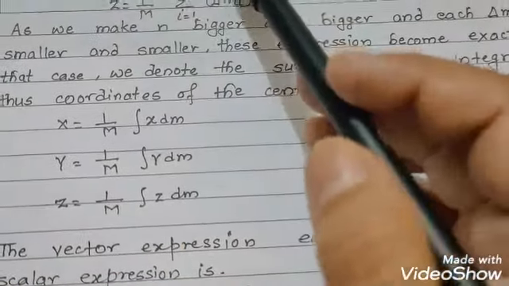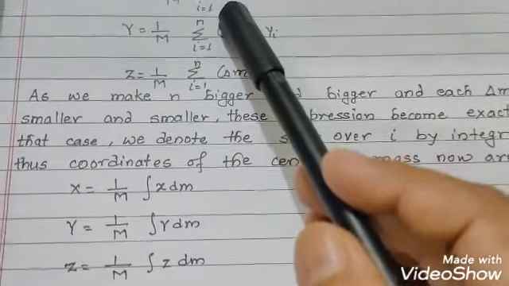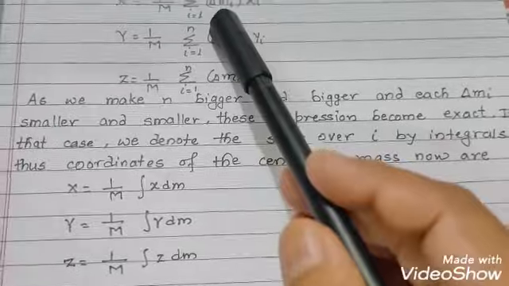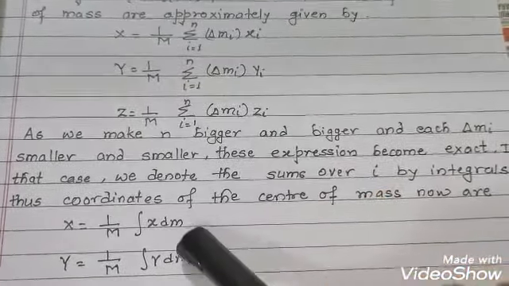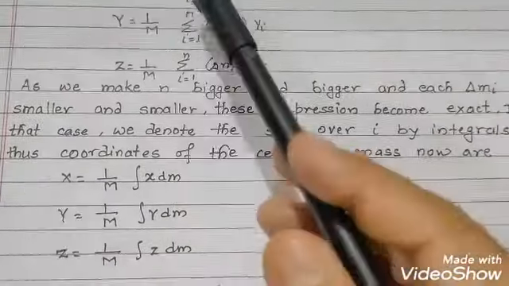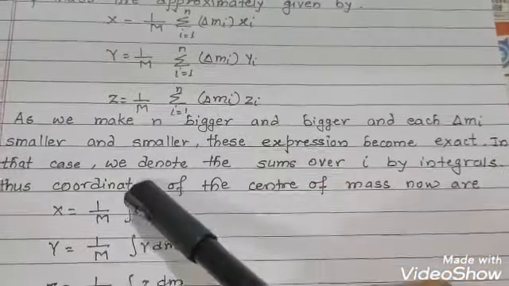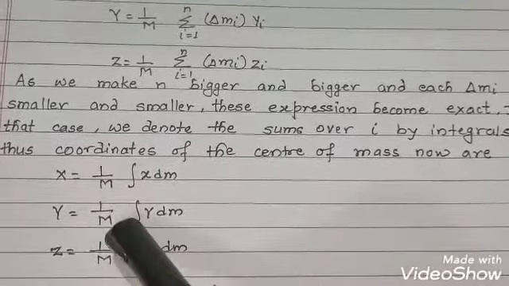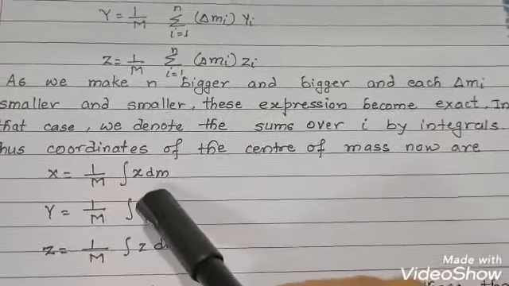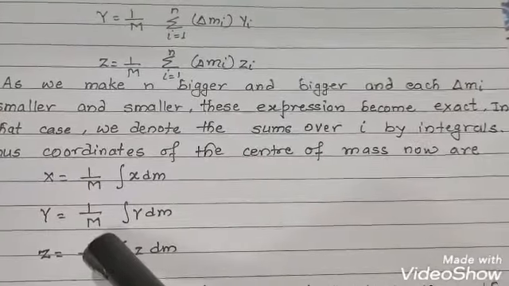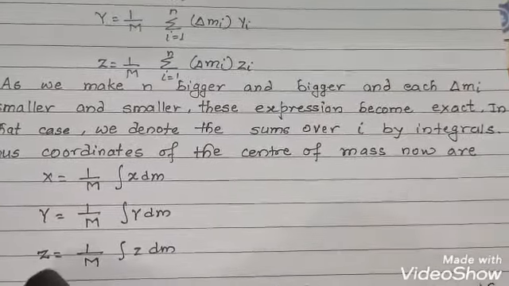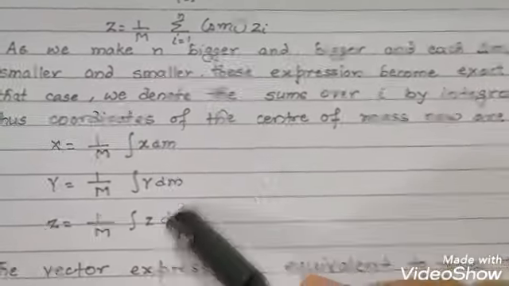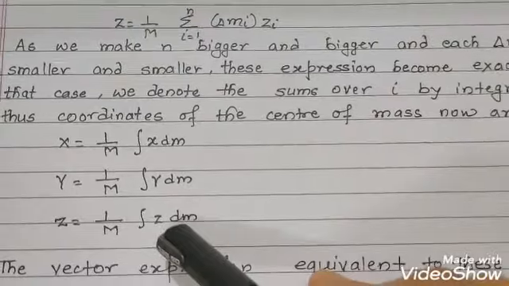You can see here this del m will become dm, as we are taking m smaller and smaller, and the summation sign will change to the integration sign. So x equal to 1 upon M integration x dm, y equal to 1 upon M integration y dm, and z equal to 1 upon M integration z dm. This way we can represent the coordinates of the center of mass.